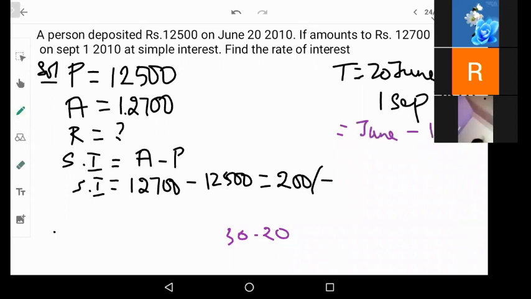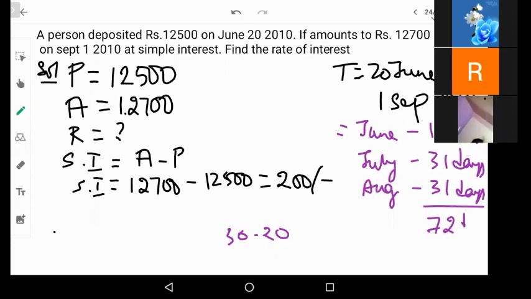Then July, 31 days, all 31 days will be considered. August, 31 days. Now, since it is September 1st, either we have to leave one day here or one day in the starting, right? So we are leaving the last day. So now calculate how many there are. 31 plus 31 plus 10 days. So we get 72 days.